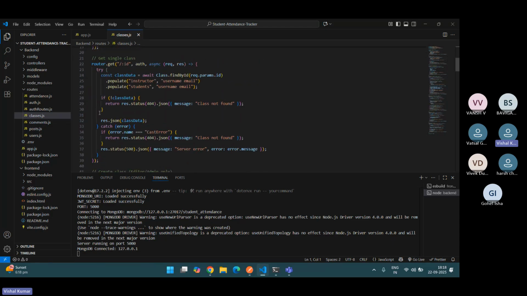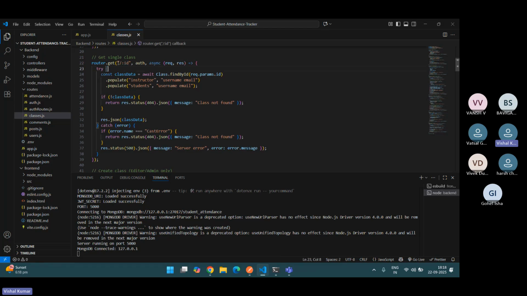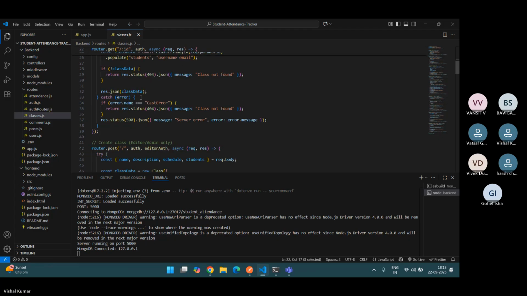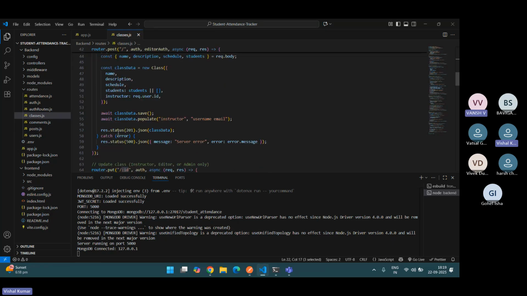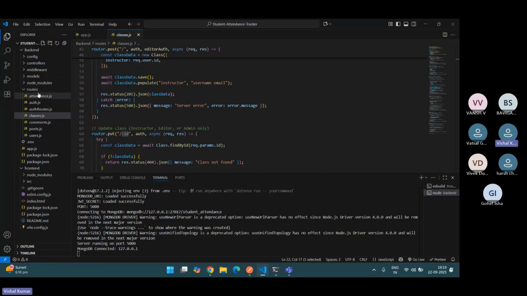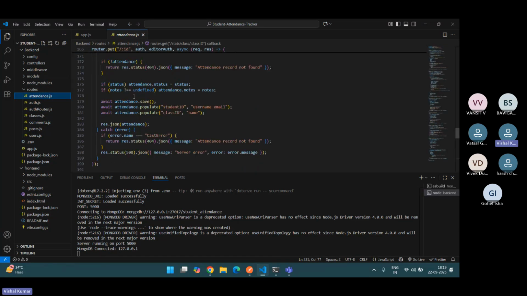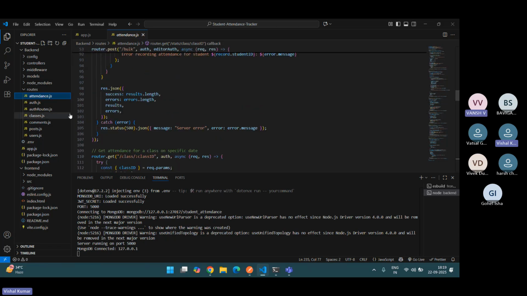Now get a single class, which I can choose by ID. I give it slash ID. If someone makes a request on users slash ID, it will get only a single person's data. Here's my attendance part which I made, but some errors were coming, so I've discontinued it.